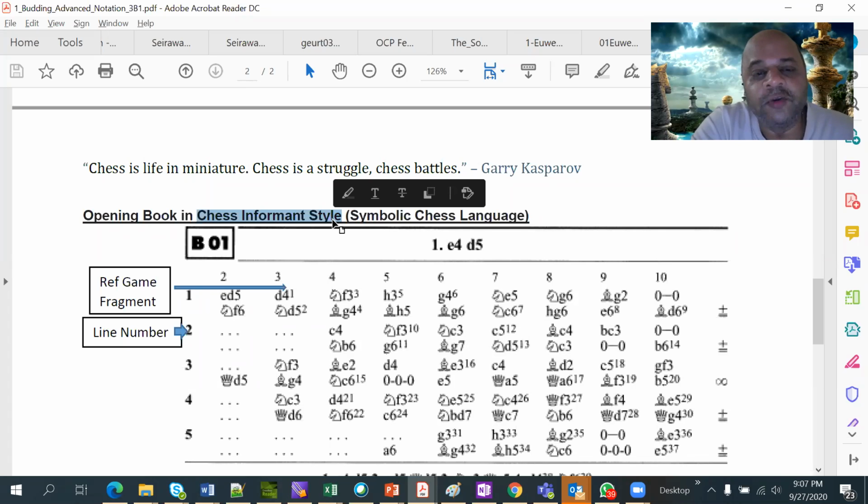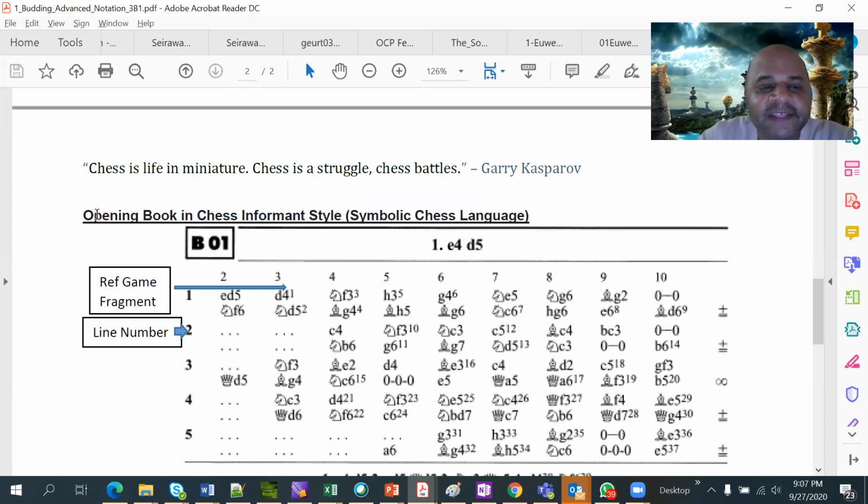Okay, but it is important to know. So they had done a lot of work in systematizing and organizing the entire presentation of chess: how do you present chess, how do you publish chess material. One thing that they did, this I've shown you, is an example from the opening encyclopedia.